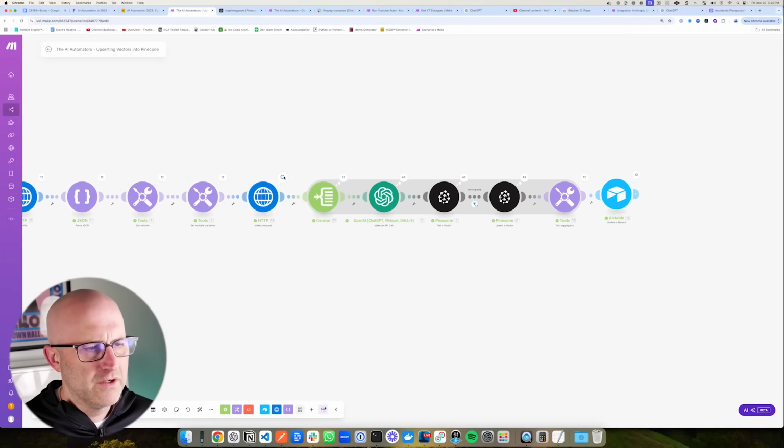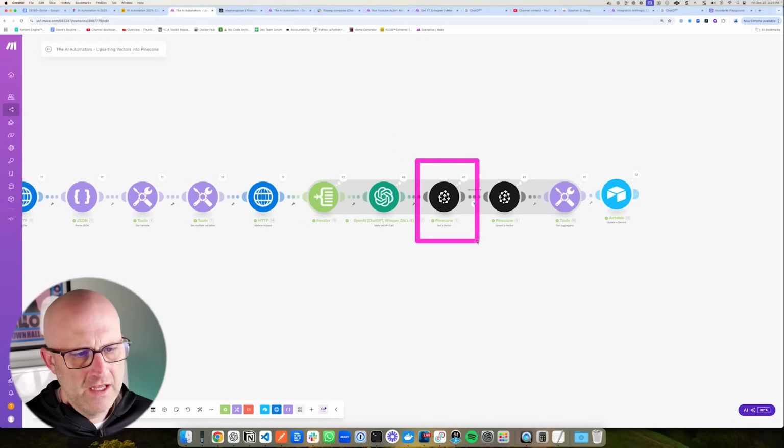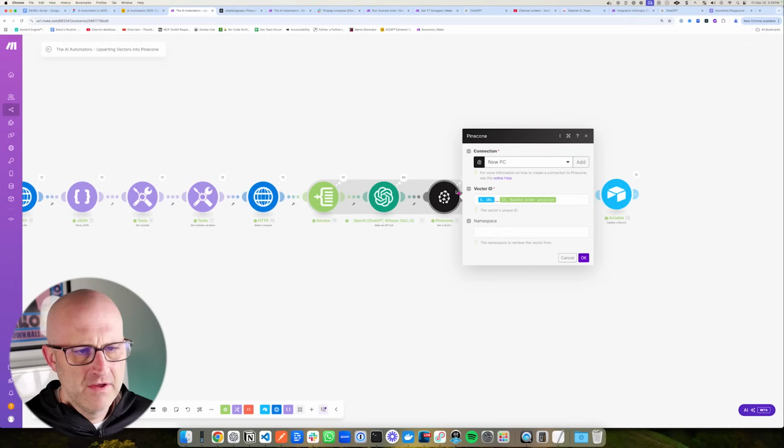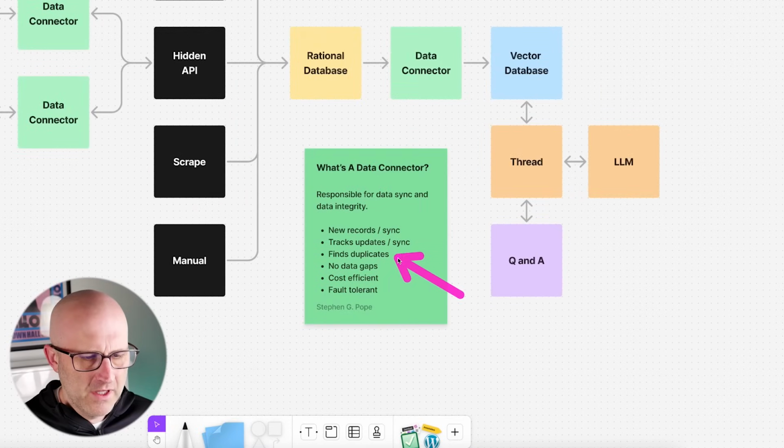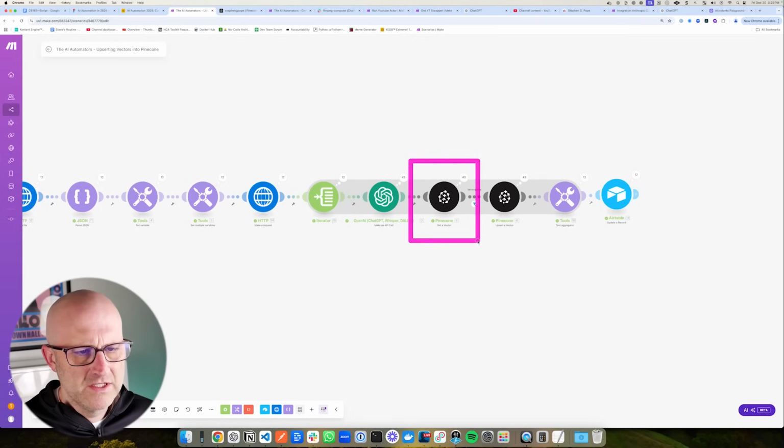So for every one of those chunks that we are looping through right here, we created one of those embeddings, and then we're checking the Pinecone database to see if that vector already exists. In this case, we're building the vector using the URL because that's a unique value. Again, remember, if we jump back to our data collector, we need to ensure that there are no duplicates. And we do that by using the URL as a key. That way we know that if there is a duplicate, if we have the same URL, then we can find that duplicate and remove it. And so this is helping us look to see if there is already a vector so that we know whether we need to create a new vector or update an existing one.